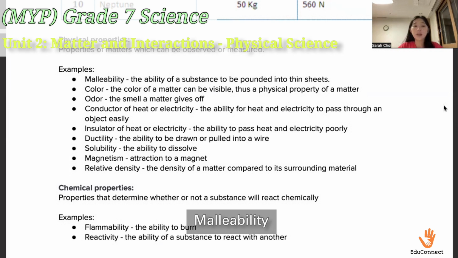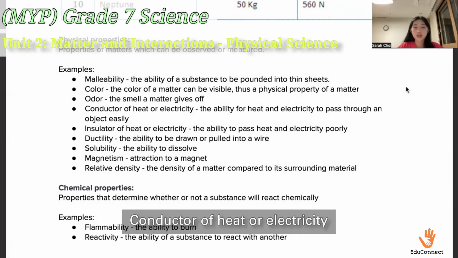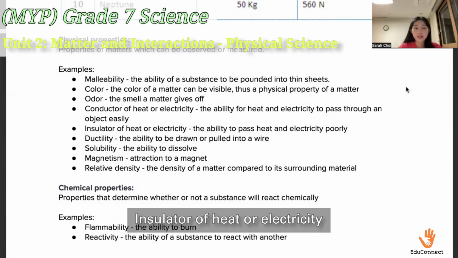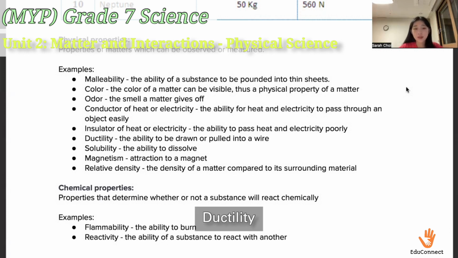Malleability is the ability of a substance to be pounded into thin sheets. Color is straightforward, the visible physical color of the object. Odor is the smell. Conductor of heat or electricity is the ability for heat and electricity to pass through an object easily. Insulator of heat or electricity is, on the other hand, the ability to pass heat and electricity poorly. Ductility is the ability to be drawn or pulled into a wire.